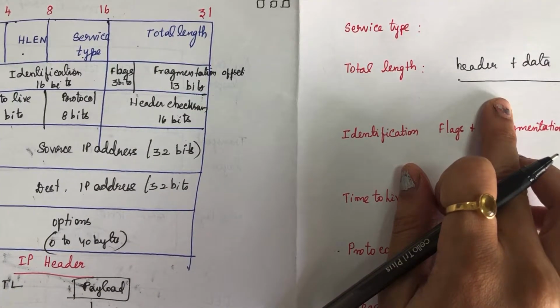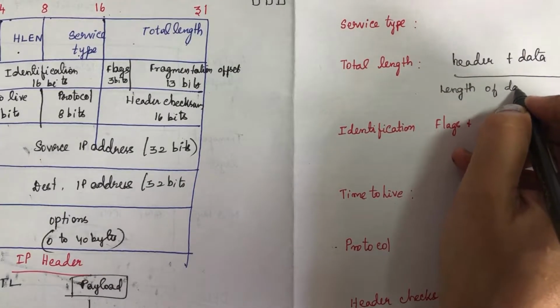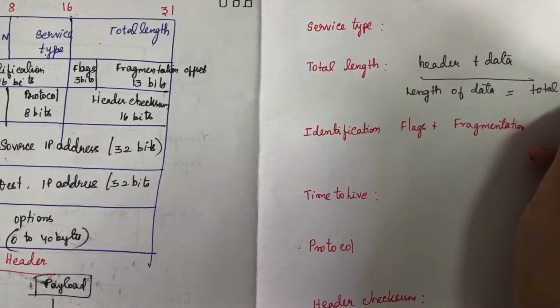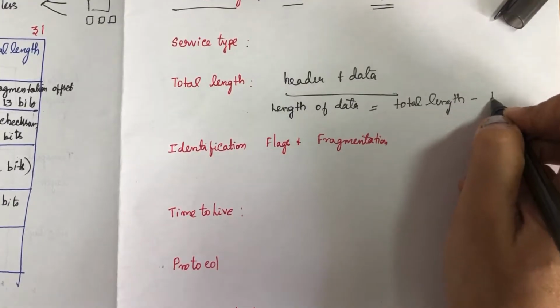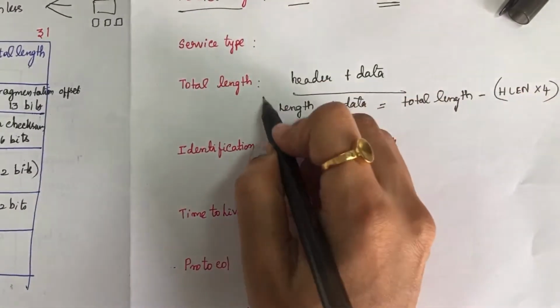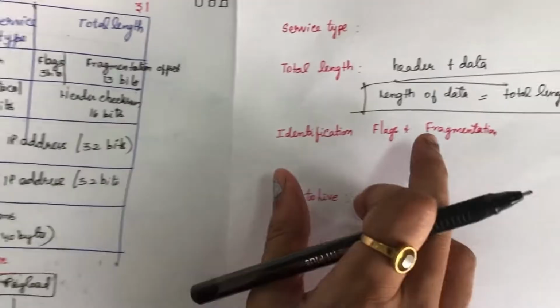So if you want to calculate the length of the data alone, how will you calculate it? That will be nothing but this total length minus the header length. Header length is the header length field into 4. So when you calculate this value, you can find out the total length of the data alone.